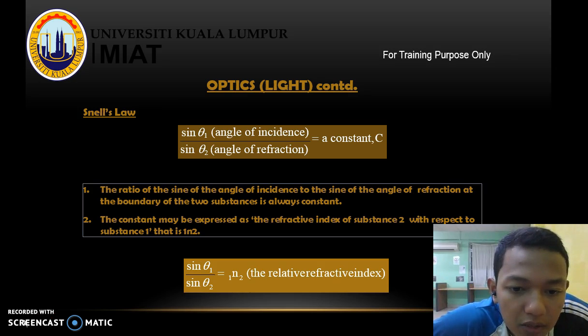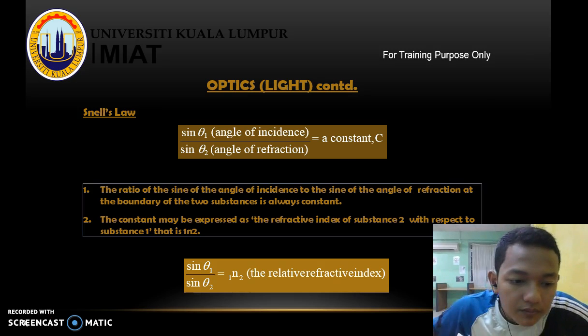The constant may be expressed as the refractive index of substance 2 with respect to substance 1, that is n12. The equation is sin theta 1 divided by sin theta 2 equals n12, which is the relative refractive index.